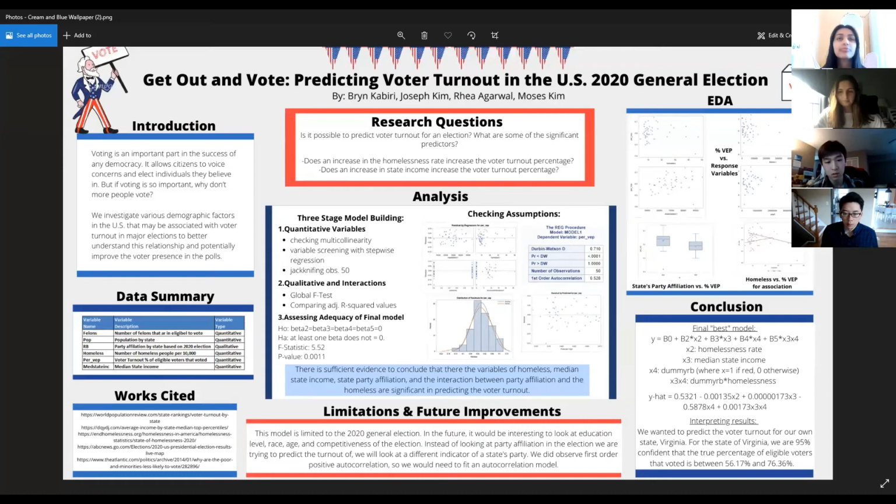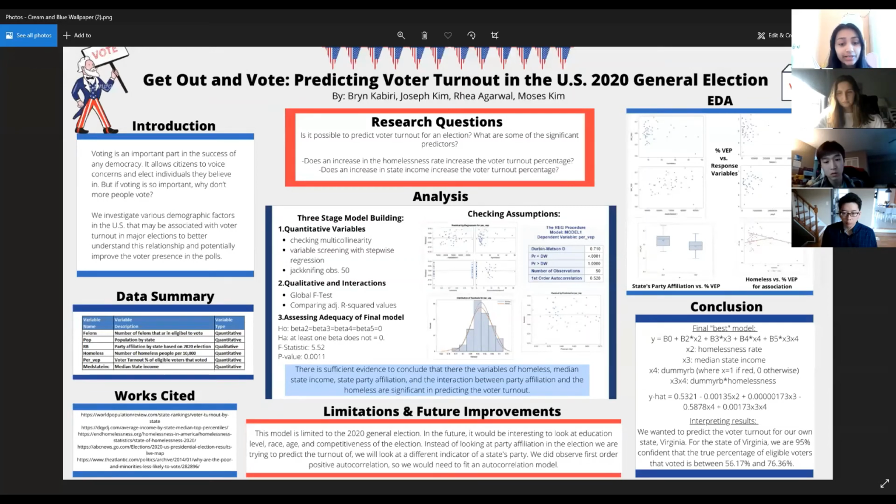So looking at the limitations and future improvements, we recognize that the model is limited to the 2020 general election, and we probably can't extrapolate that to any other elections because so many variables and the information in those can change during the 4-year period from election to election. But in the future, it would be interesting to look at education level, race, age, competitiveness, or even the party of the governor of the state or the senators.